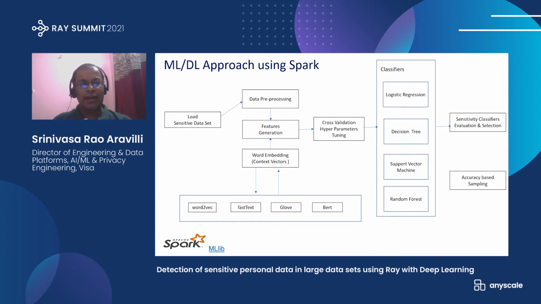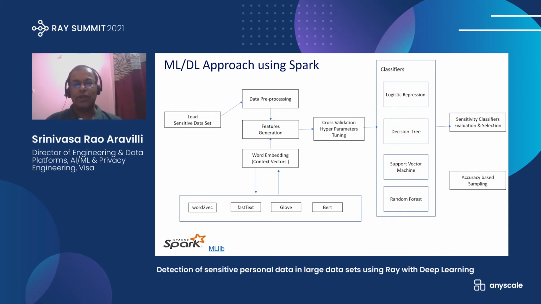This is a high-level architecture of the system. We load the data, and fortunately we have labeled data which says whether a particular structured data is sensitive or not sensitive. We do the data pre-processing layer, and then we generate the features. Here we use word embeddings based on word2vec, fastText, GloVe, BERT. We experimented with different word embeddings, and these features are fed into the machine learning model. There we use a cross validation and a hyperparameter tuning layer as well.